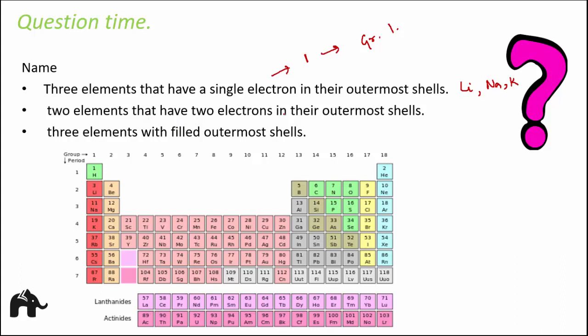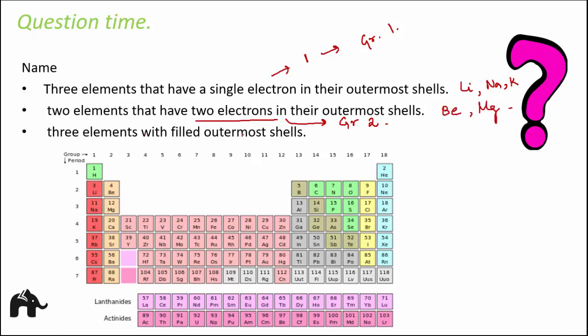Name two elements that have two electrons in their outermost shell. Two electrons in outermost shell. That means these elements belong to group 2. So from group 2 you can pick any two elements. It could be beryllium, magnesium.